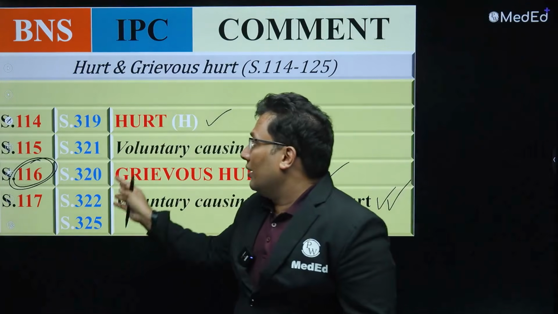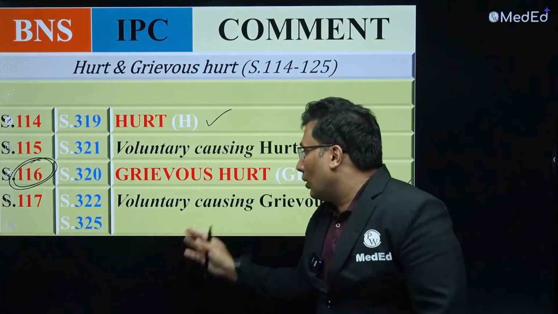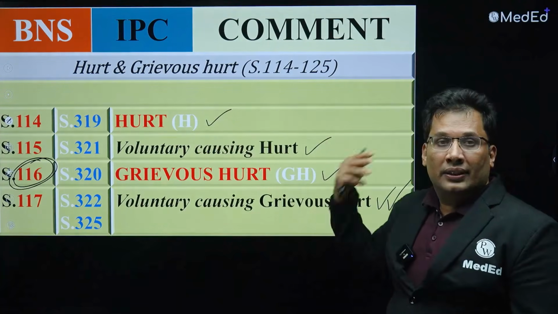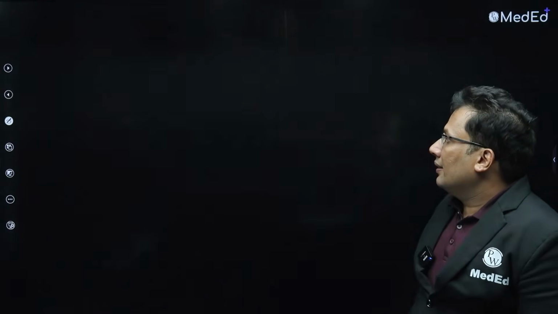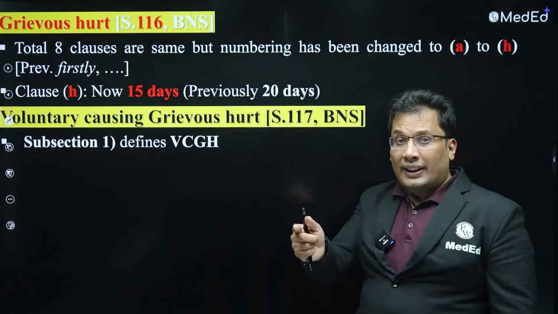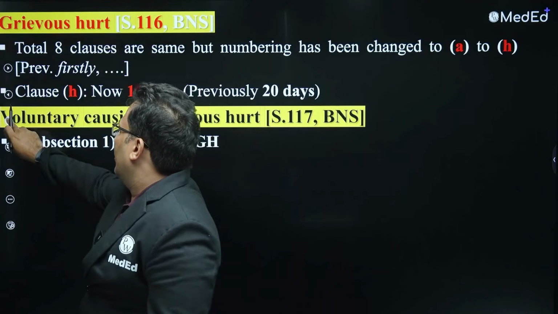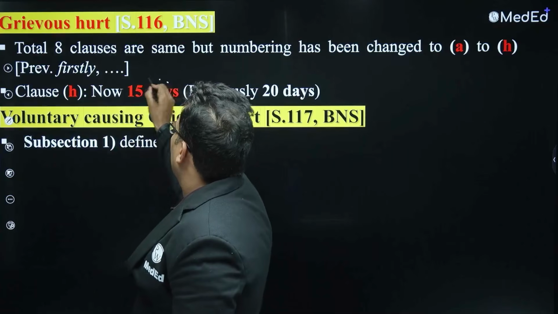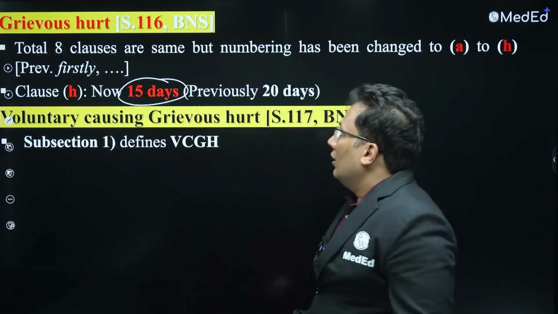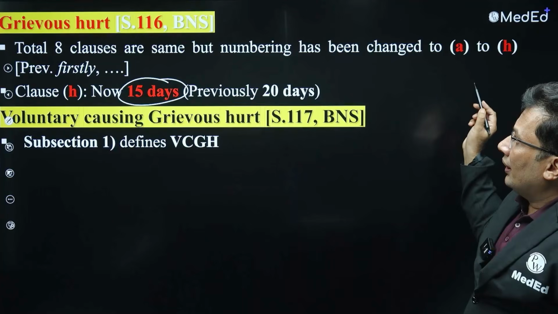So 114 hurt, 115 voluntary causing hurt, 116 grievous hurt, 117 voluntary causing grievous hurt. Then grievous hurt I said already. So previously 20 days, now it is how many days? 15 days. So all of you just remember this. Previously it was numbered as A to H.